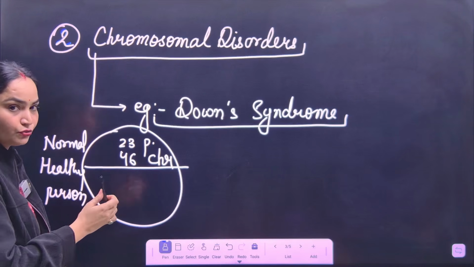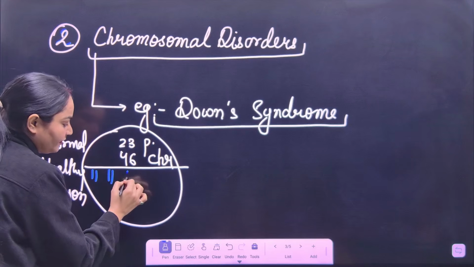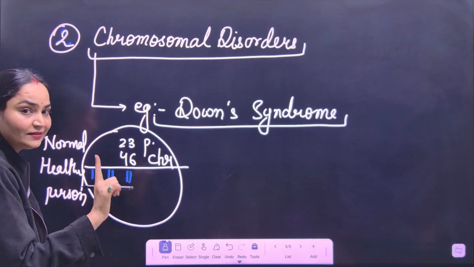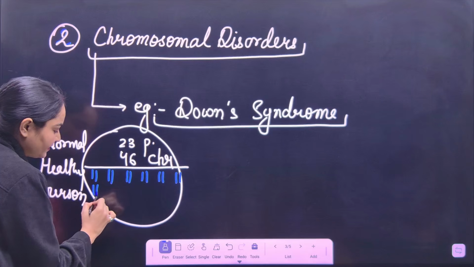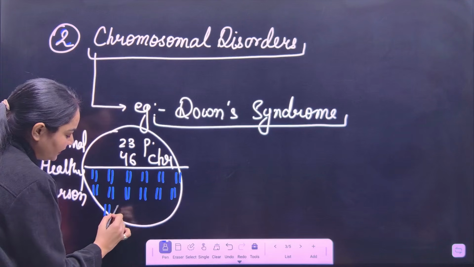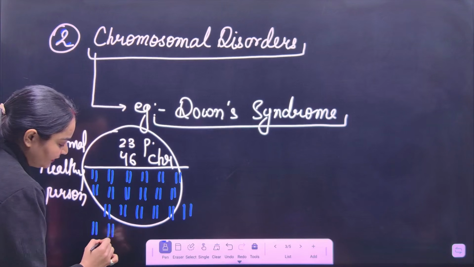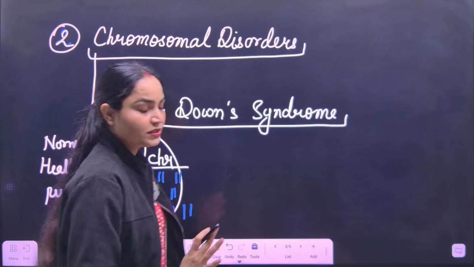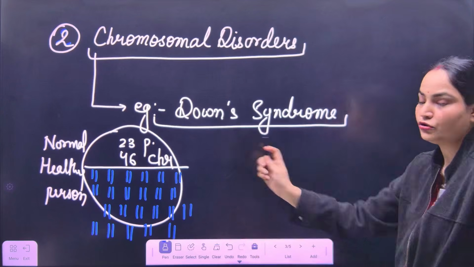I can show you the arrangement of these chromosomes, like number 1 pair, number 2 pair, number 3 pair, and we have to write them down as pairs, because there are 23 pairs. Number 1 pair, number 2, 3, 4, 5, 6, 7, 8, 9th pair, 10th, 11th, 12th, 13th, 14th, 15th, 16th, 17th, 18th, 19th, 20th, 21st, 22nd, 23rd. So we have these 23 pairs of chromosomes in a normal healthy person.